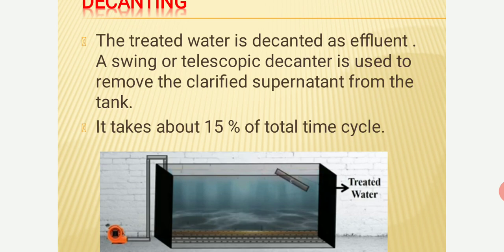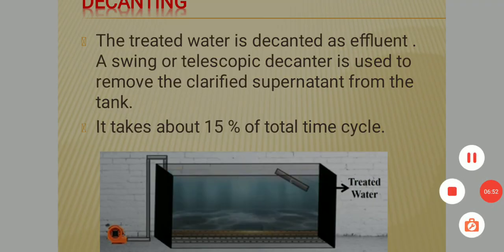If the solid matter in the sewage sludge is in such a form that it is almost liquefiable and very tiny particles are present in it, then it is called supernatant liquid. So a swing or telescopic decanter is used to remove the clarified supernatant from the tank. It takes about 15% of the total time cycle. These are the various steps involved in the SBR system.